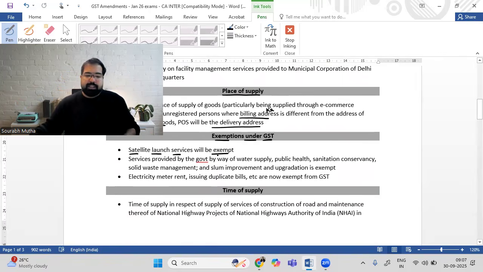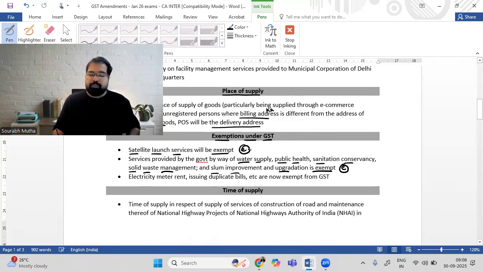Absolutely right. Next is the services provided by the government. Anyways, example, public lights, etc., are exempt because they're constitutional duties of the government. But the list has been increased if they are providing you water supply, public health facilities, sanitation, conservation, solid waste management, some improvement and upgradation. These are also exempt. So services of the government, if you see any of these words in the exam, there will be no GST. This is fully exempt.